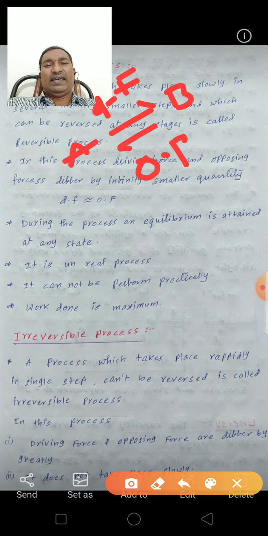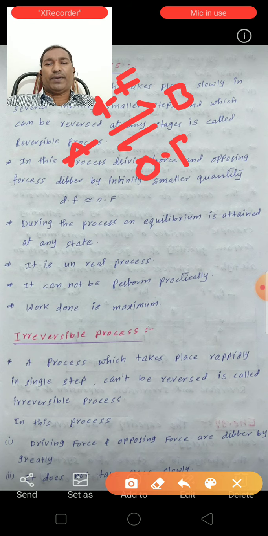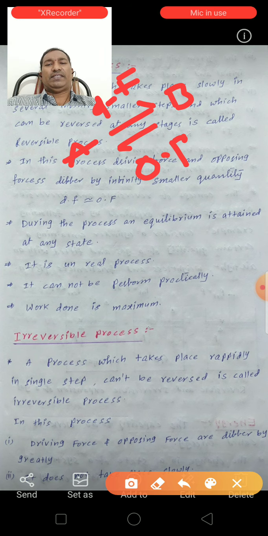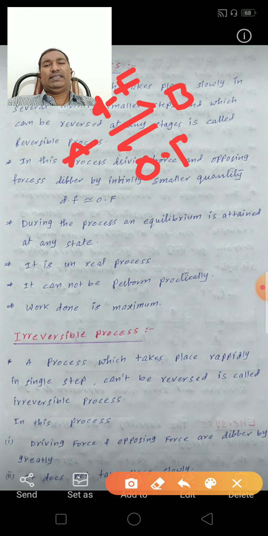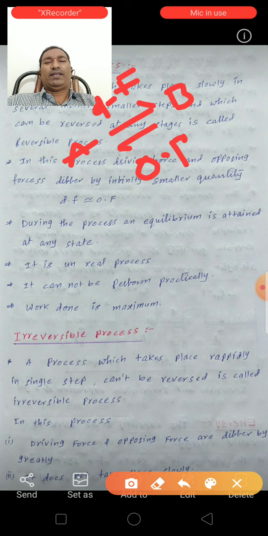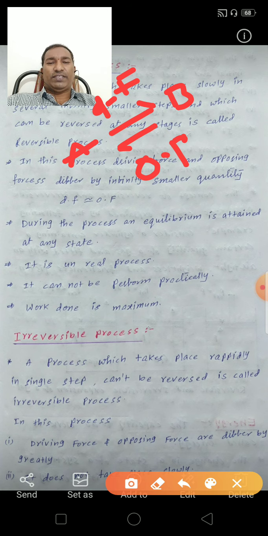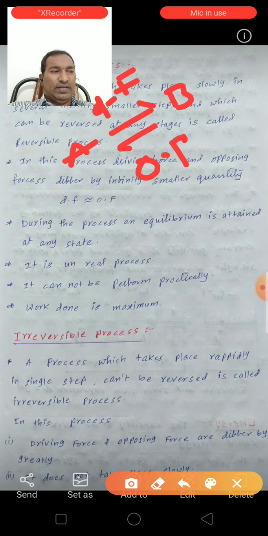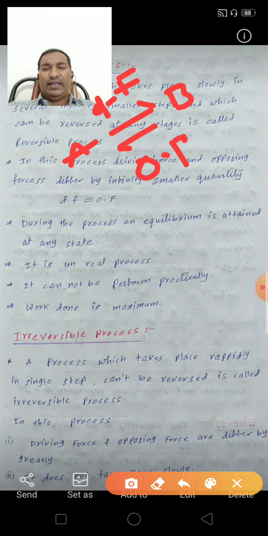It cannot be performed practically. In the reversible process, the work done is maximum, so we can get the maximum work from the reversible process. Next, see the irreversible process.